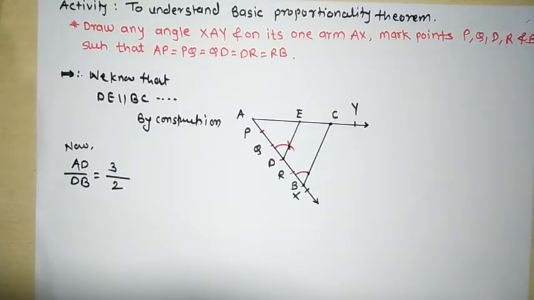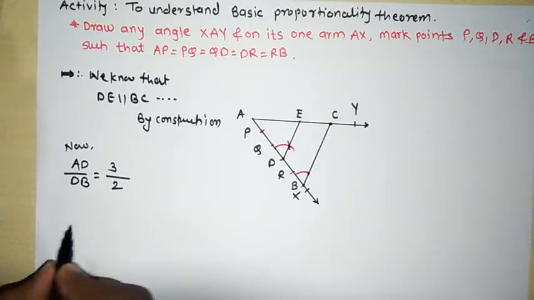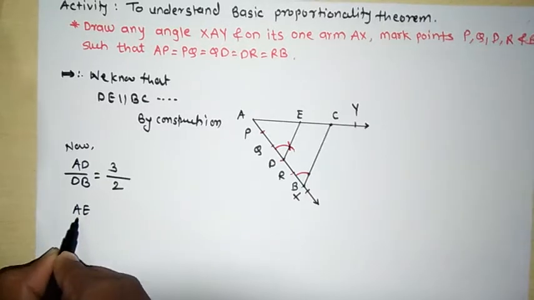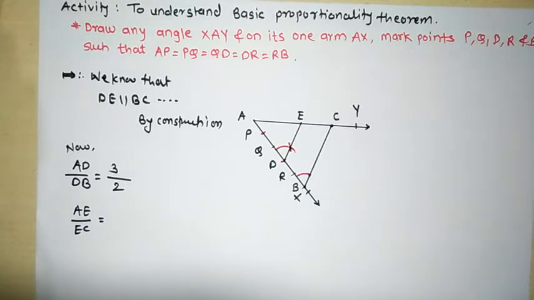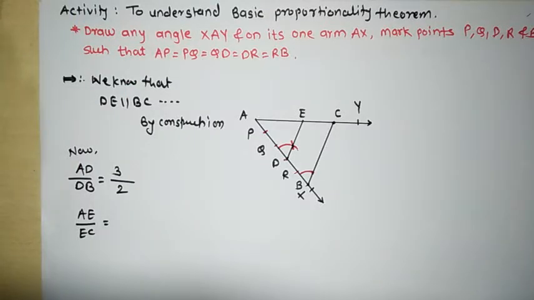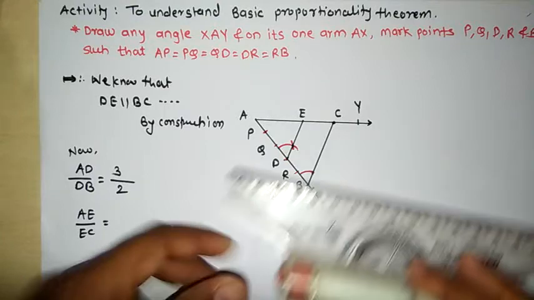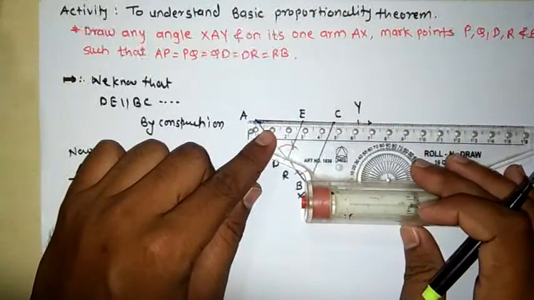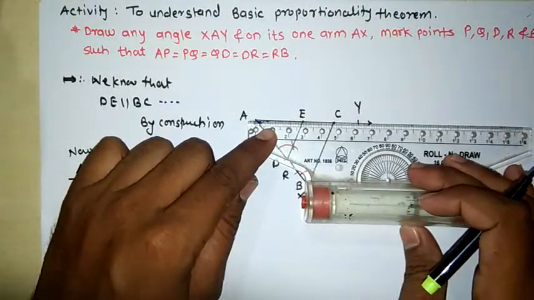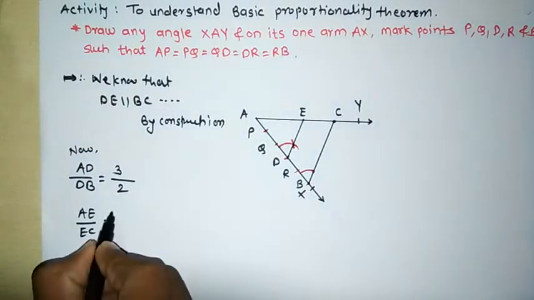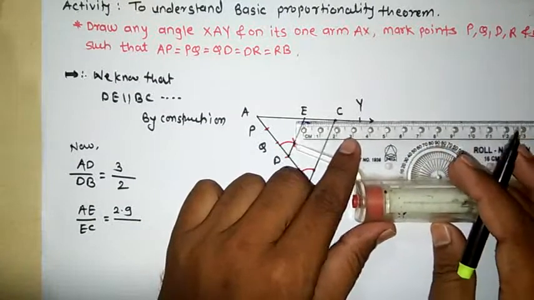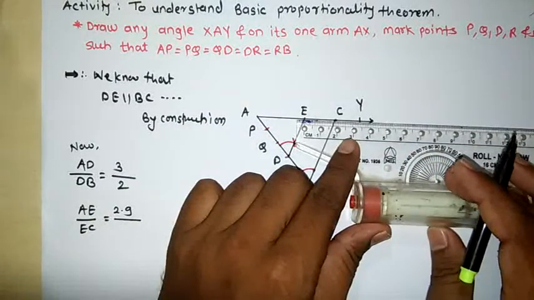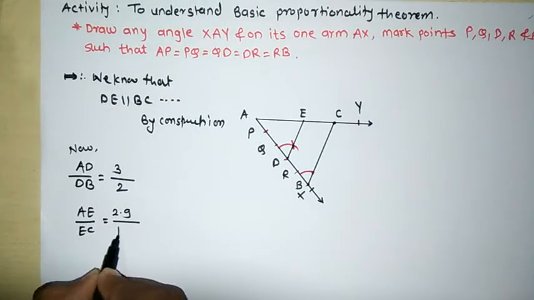Now we have to find AE by EC. AE by EC is equal to, how to find it? We have to measure with the help of a scale. Now we will measure this. First we will measure AE. AE is equal to 2.9. AE is 2.9 divided by, then what is EC? Check the value of EC. EC is equal to 1.9.